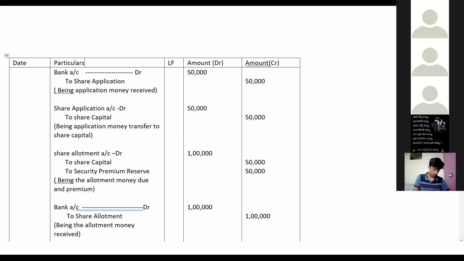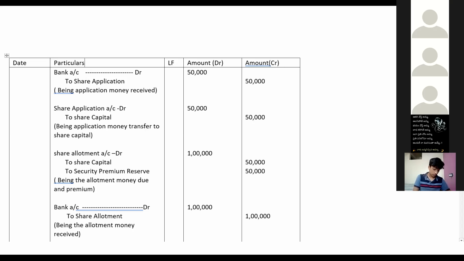First general entry: bank account debit to share application money. This application money should be transferred to share capital. That is share application account debit to share capital, being the application money transferred to share capital. Next, share allotment account debit to share capital and to security premium reserve, that is 1,50,000 and 50,000.